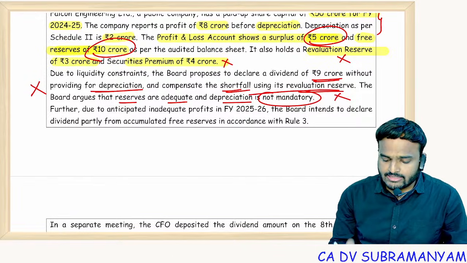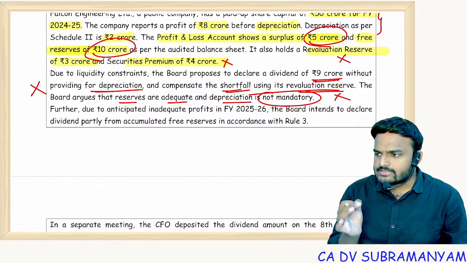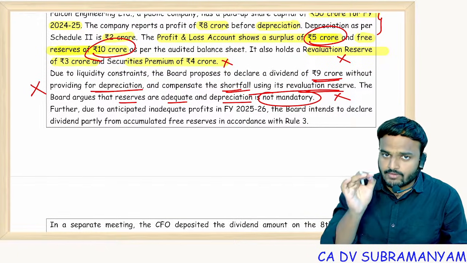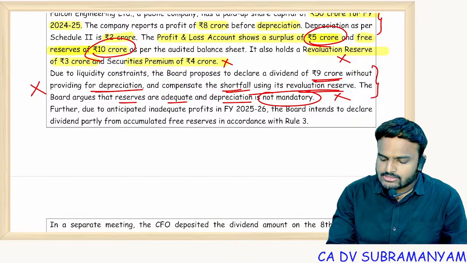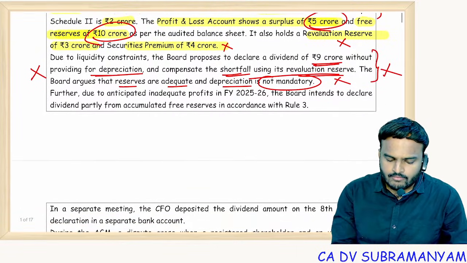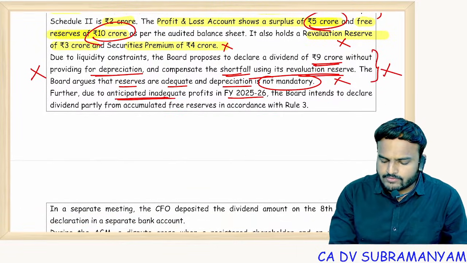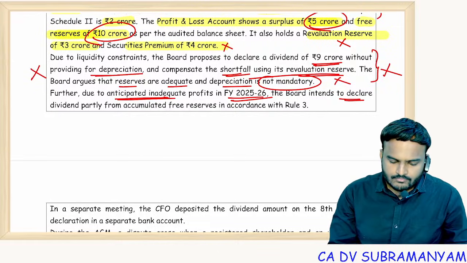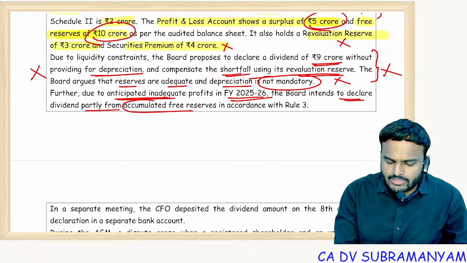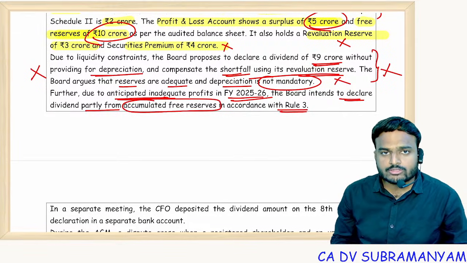Section 123 is very clear. Whatever profits are available after providing for depreciation, only from those profits is declaration and payment of dividend allowed. So is the board's argument tenable or not tenable? Further, due to anticipated inadequate profits in financial year 25-26, the board intends to declare dividend partly from accumulated free reserves in accordance with Rule 3.